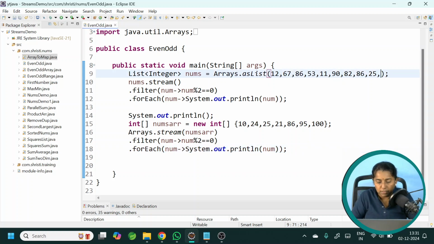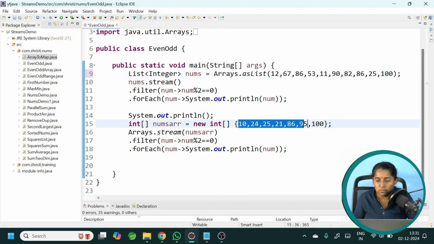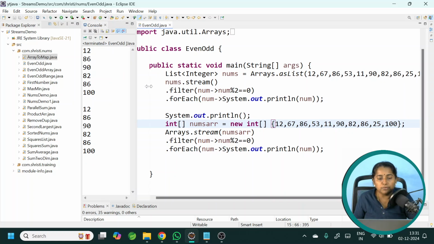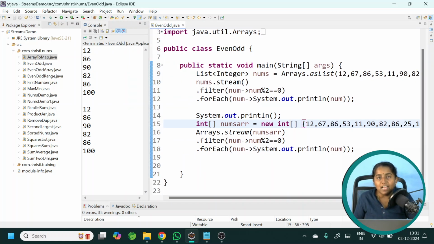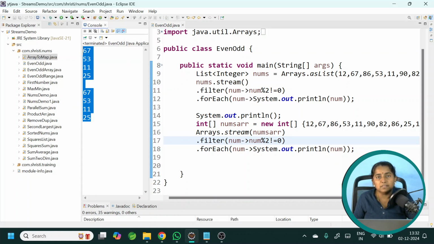Let me have the same numbers in both the places. I will copy these numbers for the array also. Done. Let me run this now. Now we have got the even numbers from both the list and the array. Okay. How to get the odd numbers? It's very simple. Just go and change the logic here, and run it. You will get only the odd numbers. Fine. We will move on to the second question.